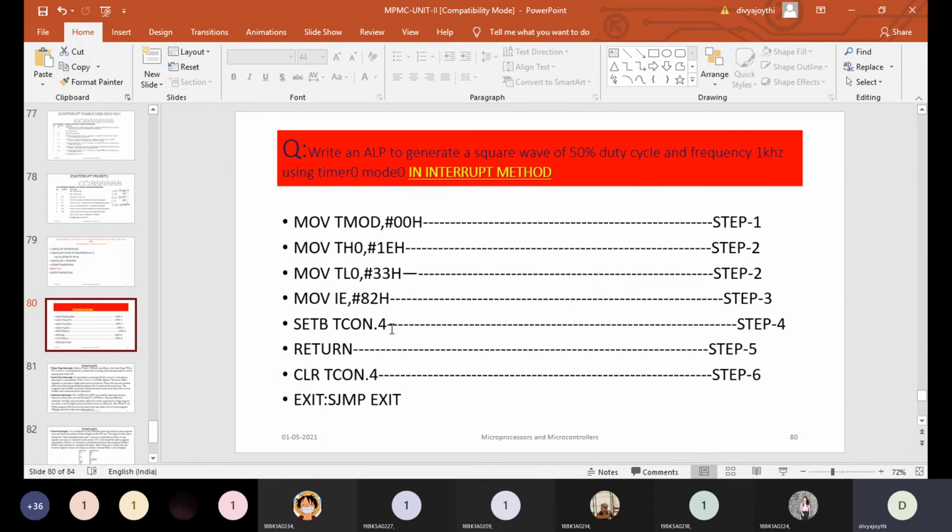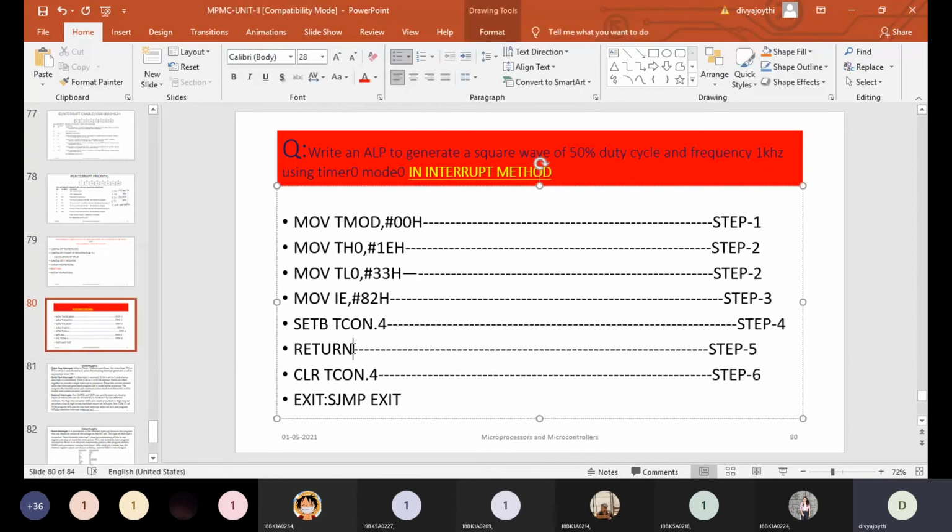Once the timer has started, the controller in this method need not wait. After starting the timer, the controller returns to where it came from and does its work. Once the operation is completed, the overflow flag will be set, which is also a kind of interrupt. When the controller gets the information that the overflow flag is 1, it will come back here and clear TCON.4, that means it stops the timer, and it will exit the program.